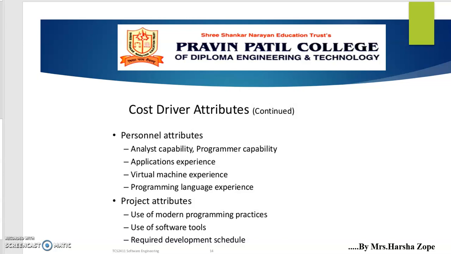Personnel attributes are analysis capability, programmer capability, applications experience, virtual machine experience, programming language experience. Project attributes are use of modern programming practices, use of software tools, required development schedule.